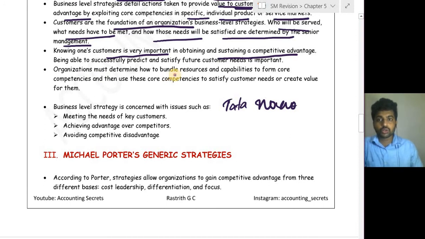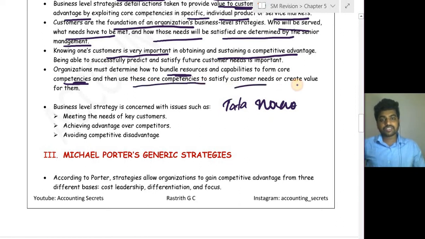Organization must determine how to bundle resources, that is, how to bring all the resources together, and capabilities to form core competencies. Core competencies are nothing but the capabilities of a firm which will give competitive advantage to the organization, and then use these core competencies to satisfy customer needs or create value for them.